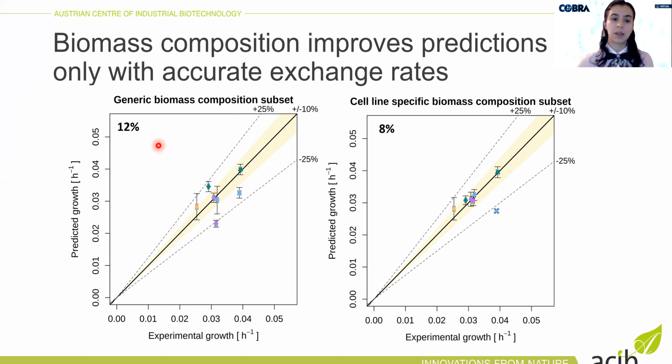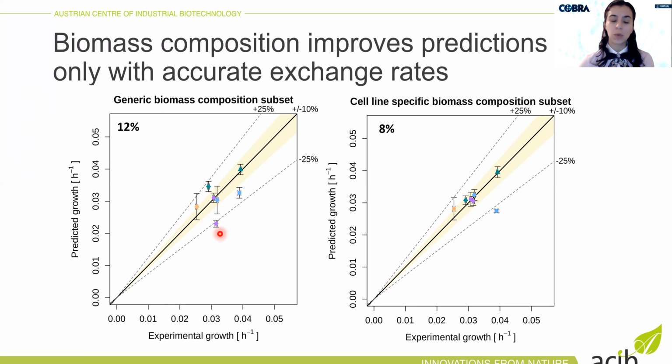So then we checked what is the effect of biomass on the predictions by FBA. So here you can see the predictions of growth rate with generic biomass composition that was in the original model and with cell line or condition-specific biomass composition. But you can only see a subset of the cell lines.